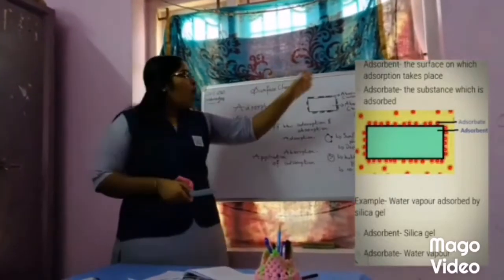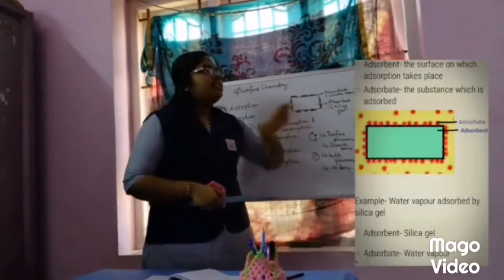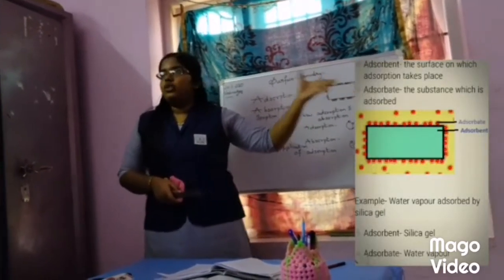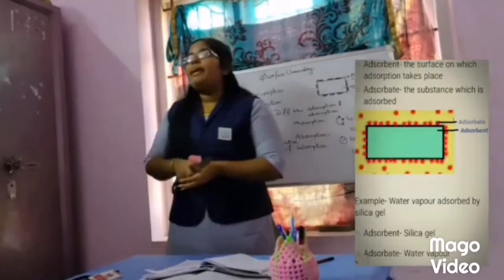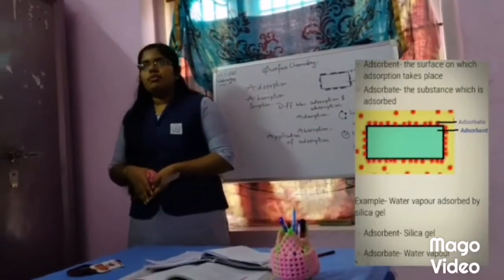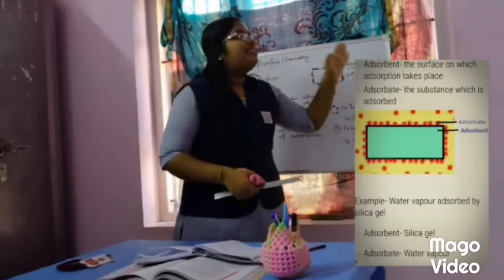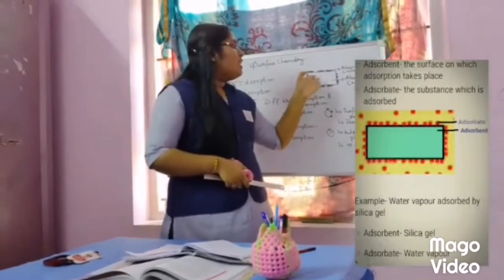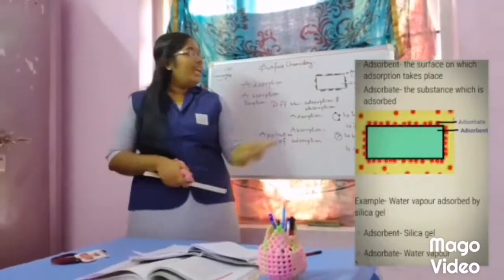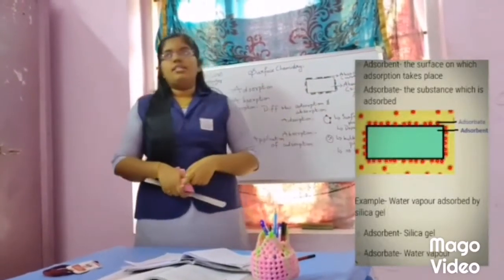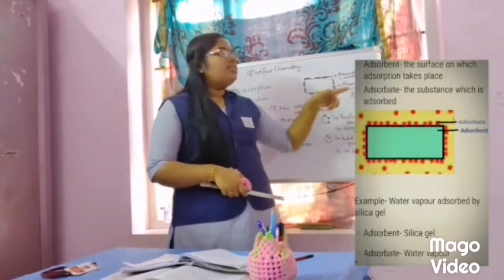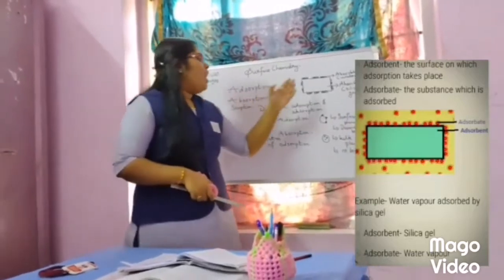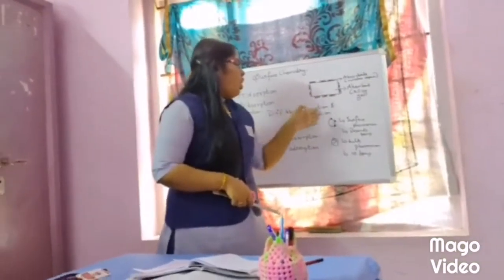For example, water vapor on silica gel. We are taking this to explain. So in this, which will be the water vapor and which will be silica gel? Adsorbate is considered to be water vapor and silica gel is considered to be the adsorbent. What is adsorbate? Water vapor. And what is adsorbent? Silica gel. Understand?